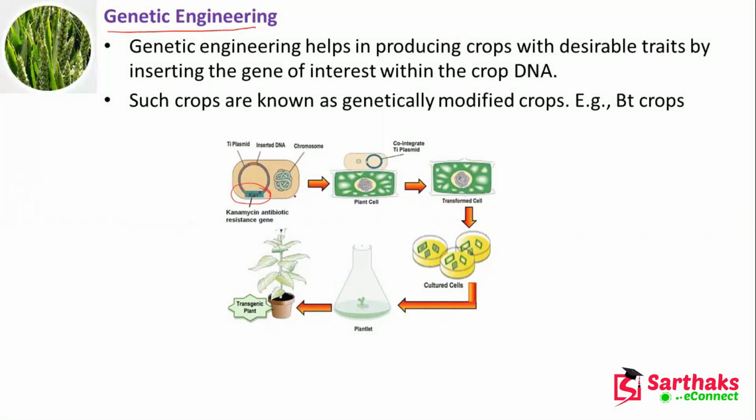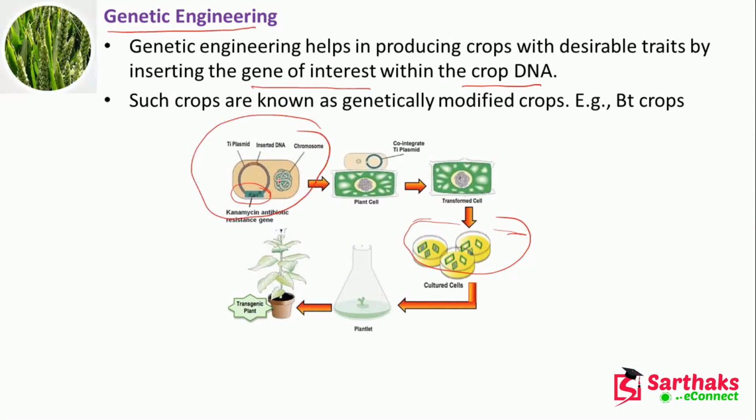Whatever we are doing from this, we are making some plant cells, then we transform the cell, then we do tissue culturing here. We culture these cells, then we are able to grow the plantlet, and then the transgenic plant. So genetic engineering helps us produce crops with desirable traits by inserting the gene of interest within the crop DNA.